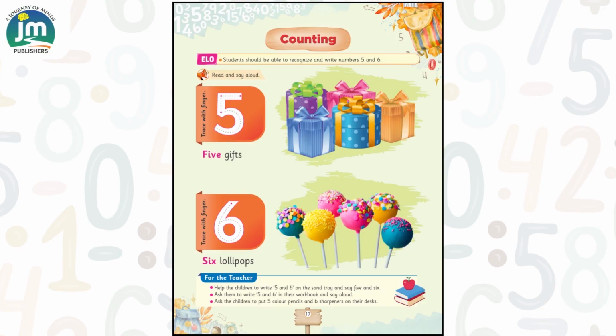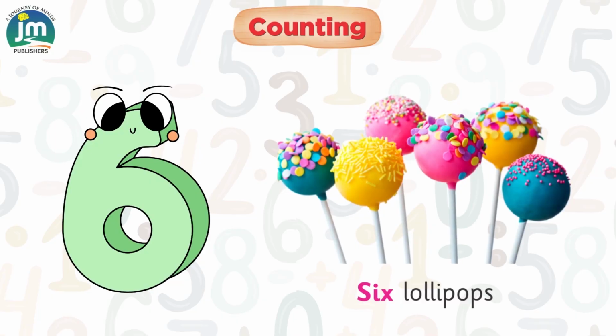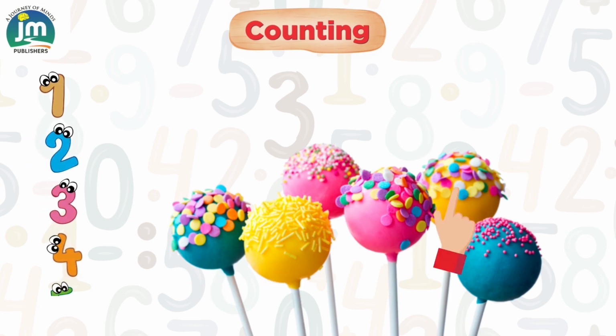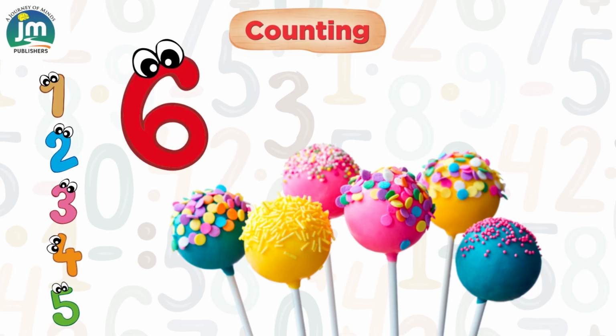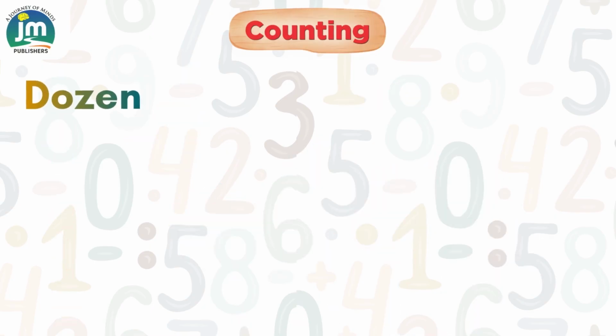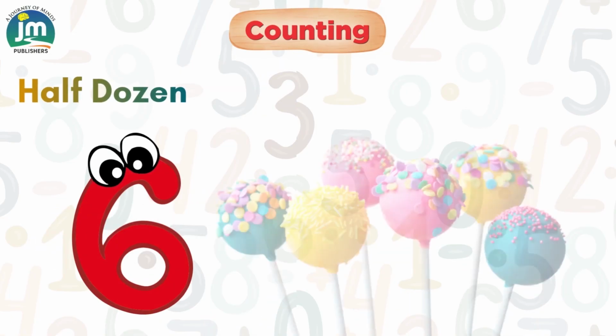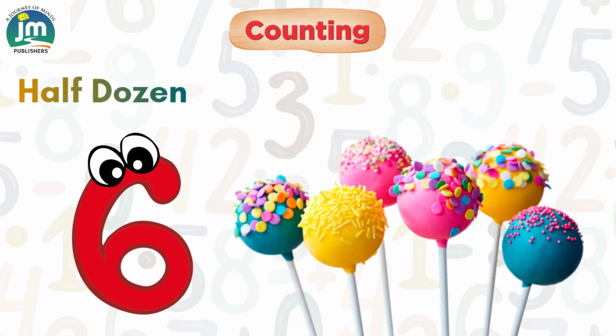And now let's see the picture here. Page number 17. We see 6 lollipops. On page number 17, let's count them. 1, 2, 3, 4, 5 and 6. Dear students, 6 is also called half a dozen. Dozen means 12 lollipops, and when it's half of a dozen, we can say we have 6 lollipops. Lollipop is sweet.